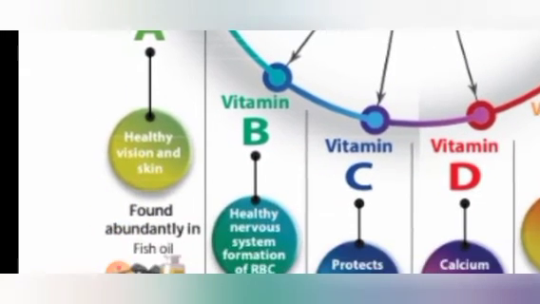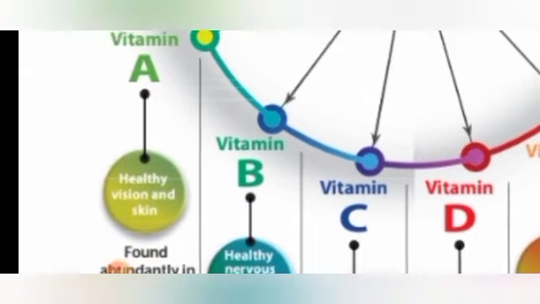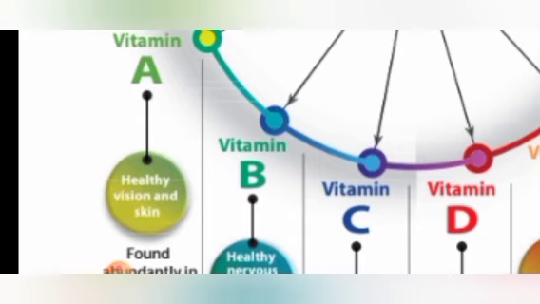Vitamin A maintains the healthy vision and healthy skin of our body.